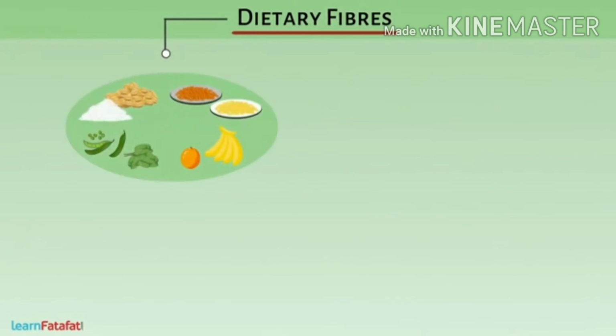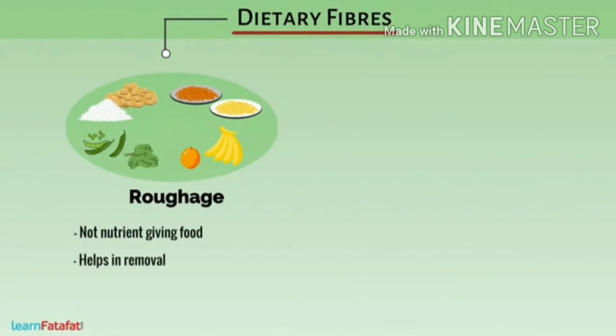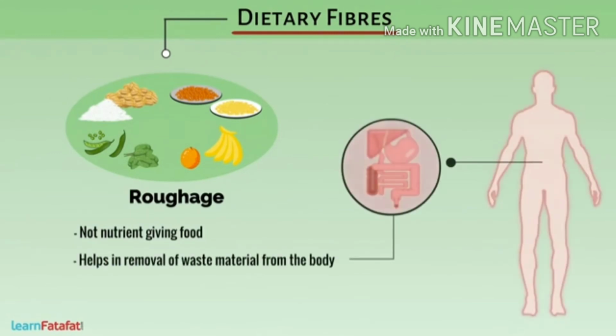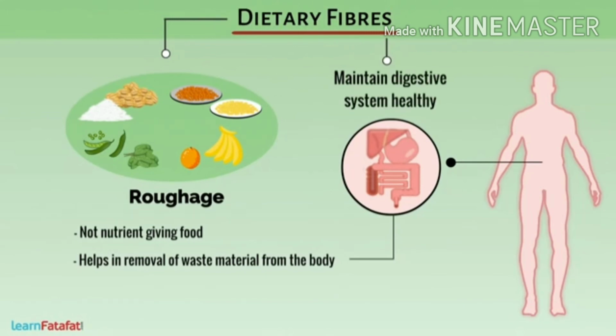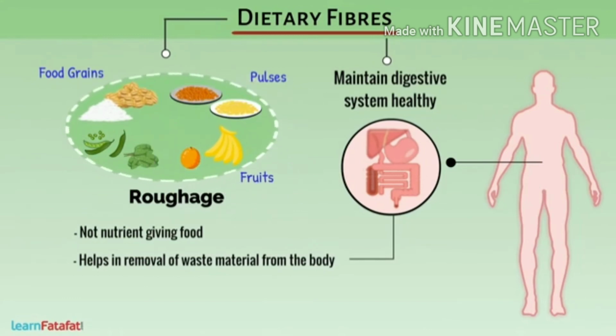Dietary fibers. These are also called roughage. It is not nutrient-giving food, but instead it helps in removal of waste material from the body. In this way, dietary fibers help the body to keep the digestive system healthy. These are obtained from food grains, pulses, fruits, and vegetables.